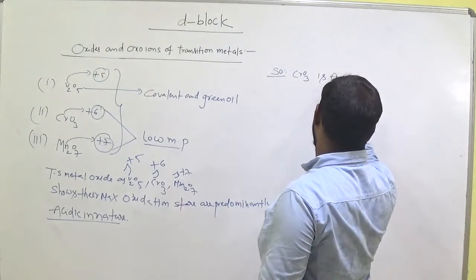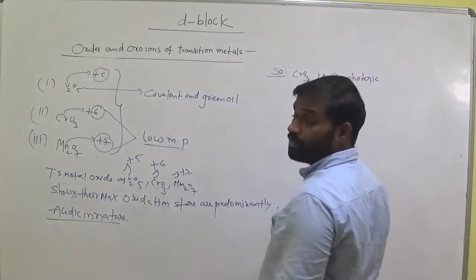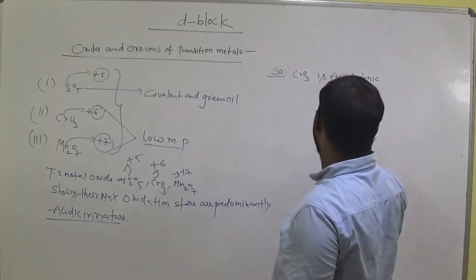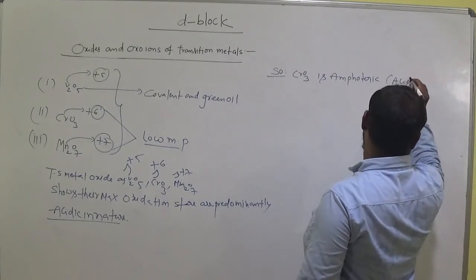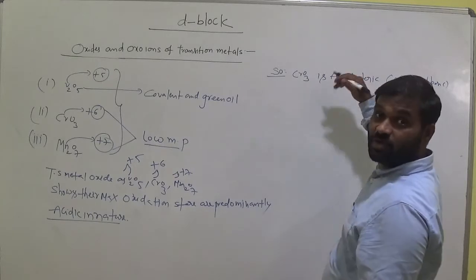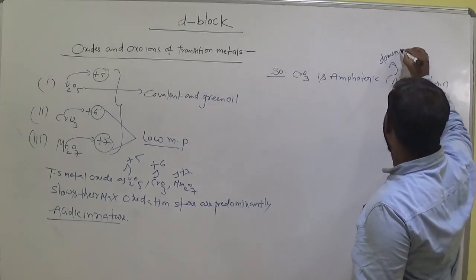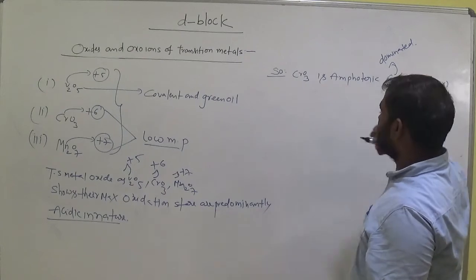Okay, so CrO3 is amphoteric. Amphoteric means acidic nature and also basic nature. Now which one is more dominant? Acid is more dominant than base, even though it is amphoteric.